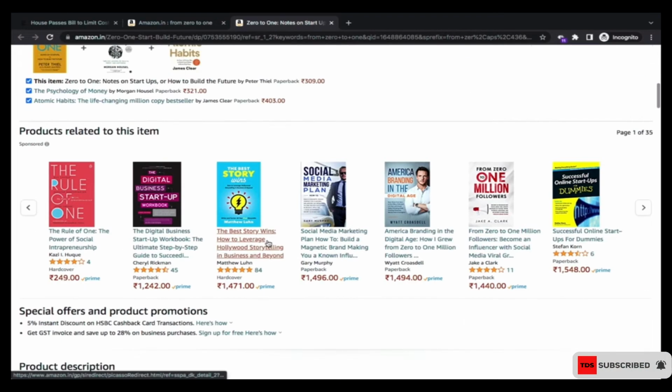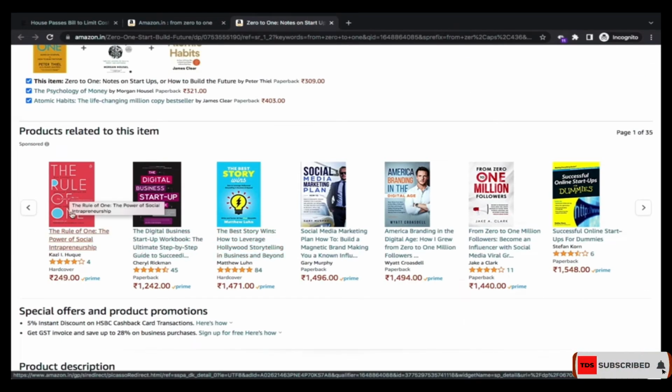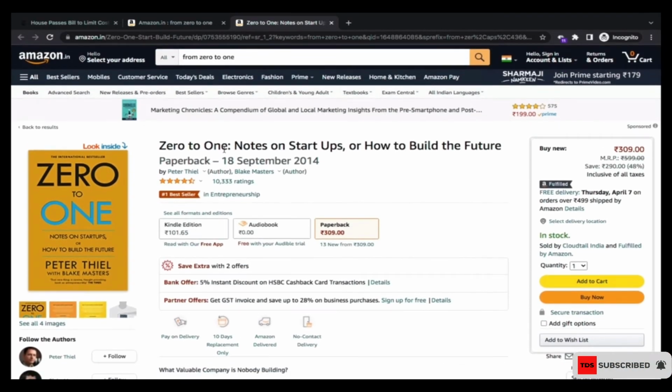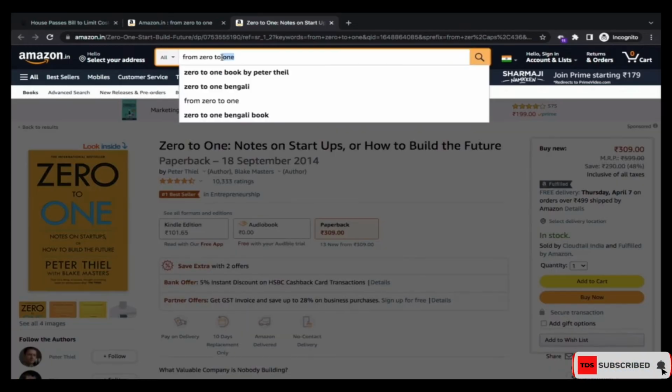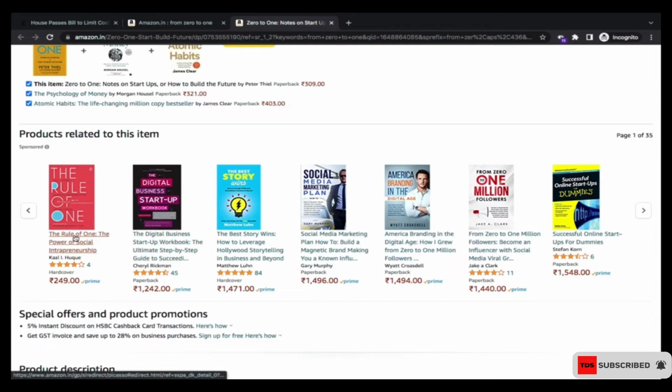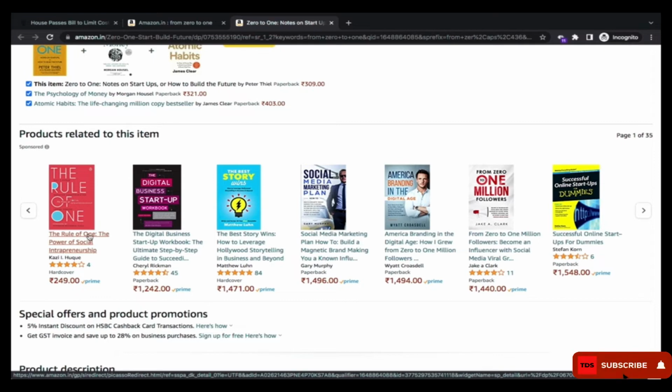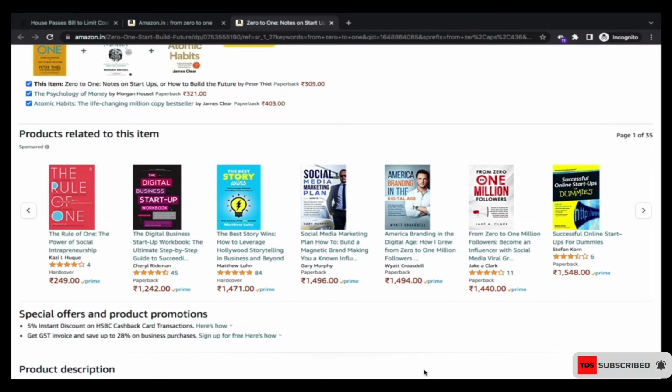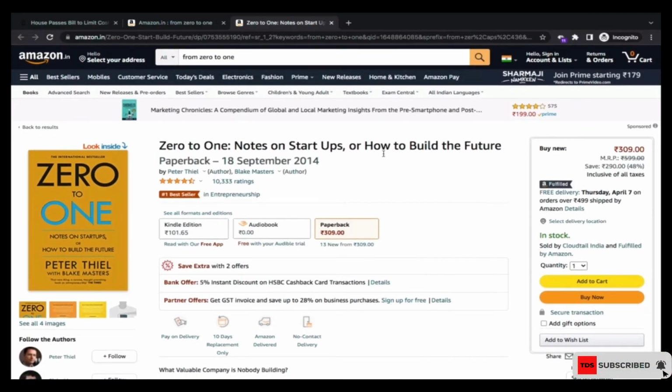If you see the first one, the rule of 1, you see that we have the word 1 in there. The keyword that I searched, there was 1 in there. That's the book title that I said, so the one that is very close to that is this one. That's why it is the one appearing first. And if you see this one, 0 to 1, it's also having something there. So for all of these, if you click on them and read the descriptions, you see that they have some of these keywords, and that's why they are appearing like that.